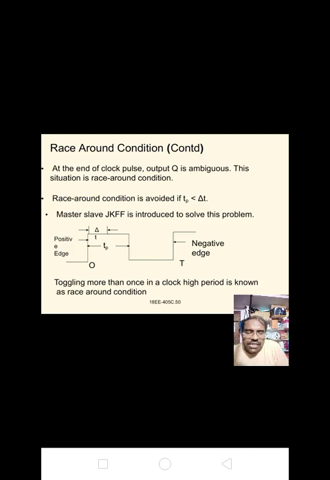Reduction of Tp means we have to use a pulse generator to produce a narrow pulse width waveform. But it is difficult to get such a circuit.